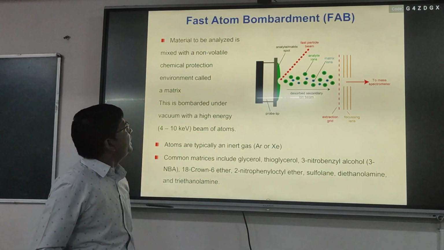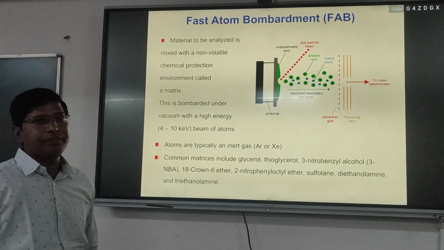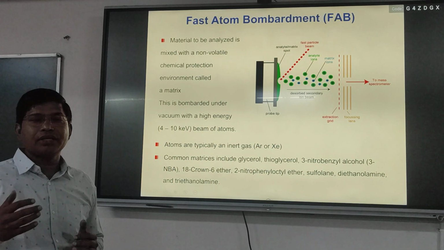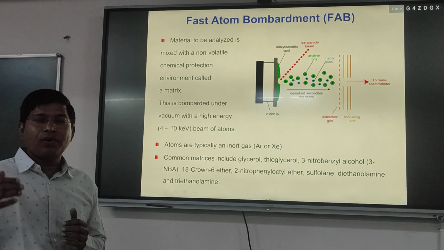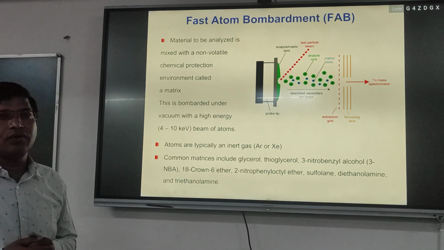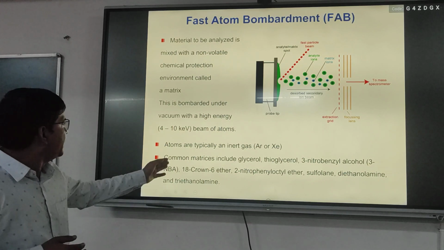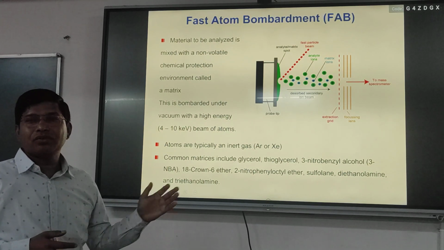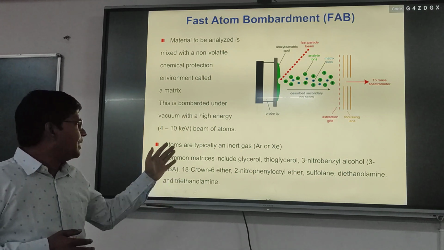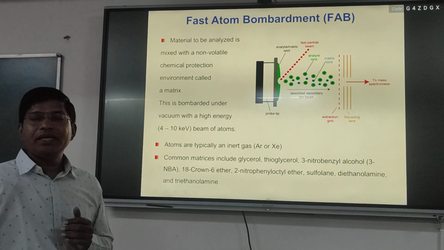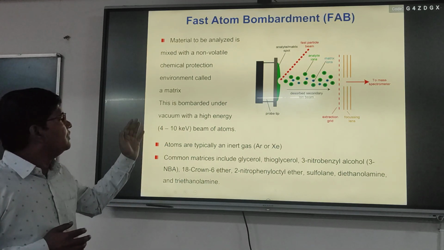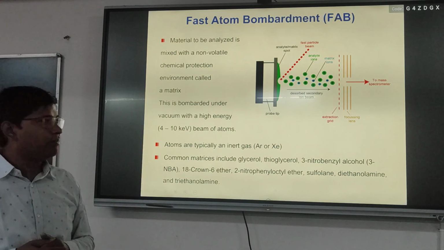So these are the different steps by which chemical ionization can be understood. Okay. Then we have fast atom bombardment. Okay, fast atom, so the term. So here we will use atoms, elements, for ionization of molecules. And here generally we will use an inert gas, argon or xenon. So the atoms of argon or xenon are used to ionize the molecule, and here we will use some matrix.